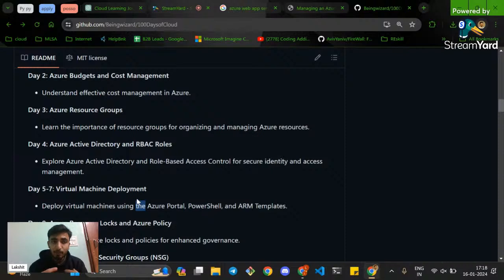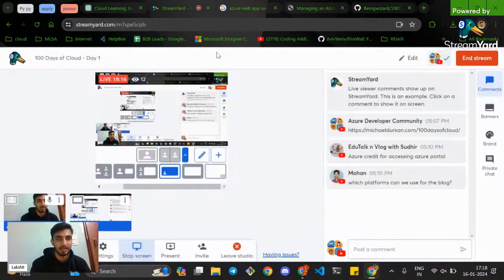But we will learn multiple things about virtual machines, like how we can deploy virtual machines through VS Code, how we can deploy them through the Azure portal, how we can use PowerShell, how we can make ARM templates to launch multiple virtual machines at one point of time, maybe hundreds or thousands of virtual machines. So these are the things that we are going to learn in this entire journey, right?